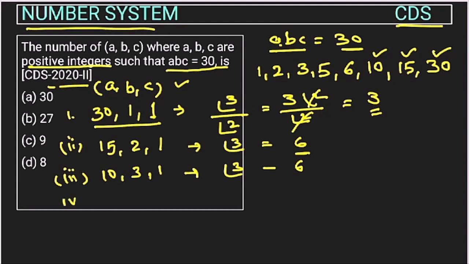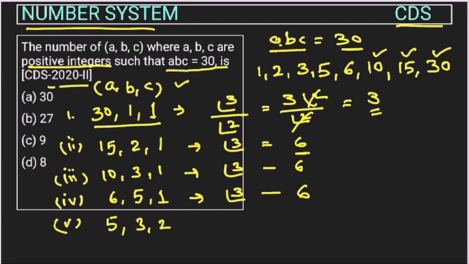Now the next possibility is that A is 6. If A is 6, B will be 5, right? And this will be 1. Again, how many groups can be formed? Factorial 3, it means a total of 6 groups. Now the next case, when A is 5, what is the possible value of B we can take? So this could be 3 and 2, right? So again this will be factorial 3, which means again 6, right?